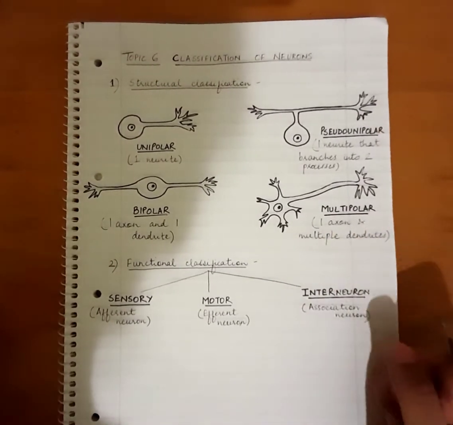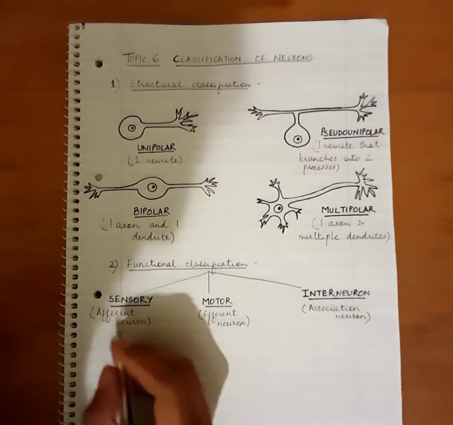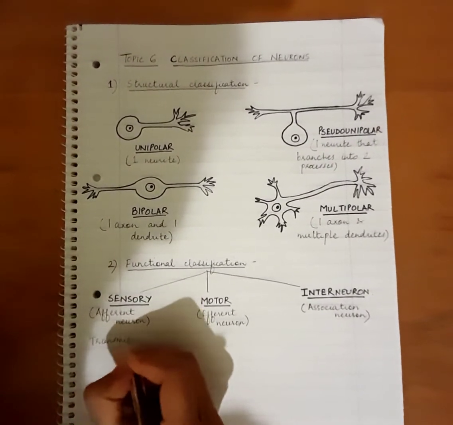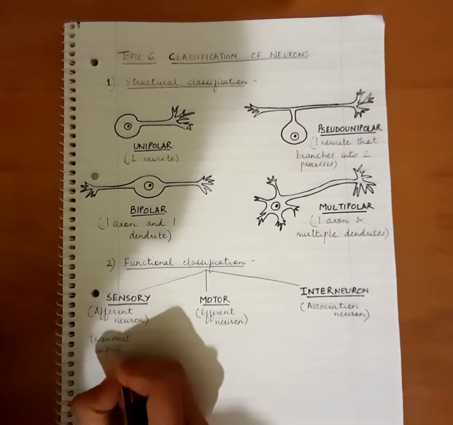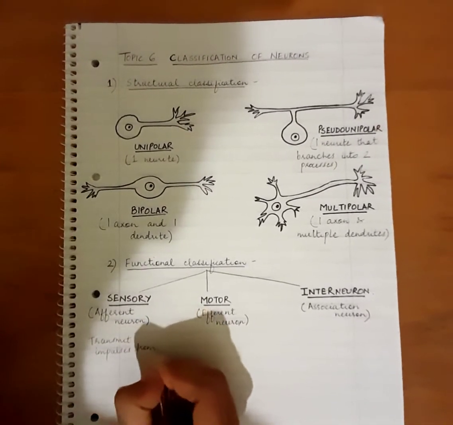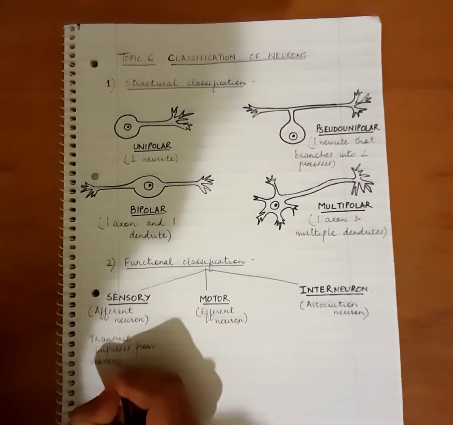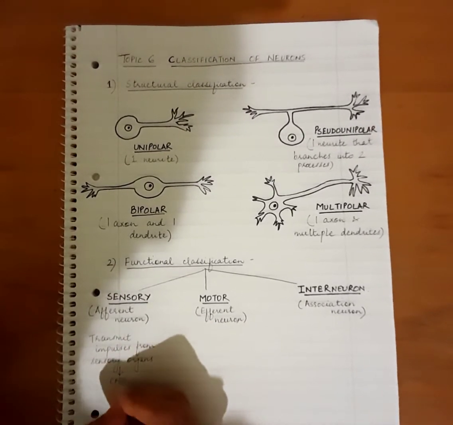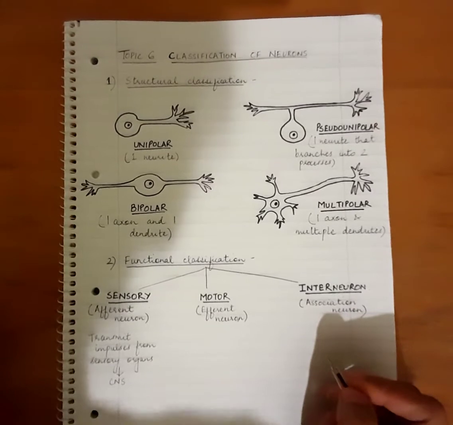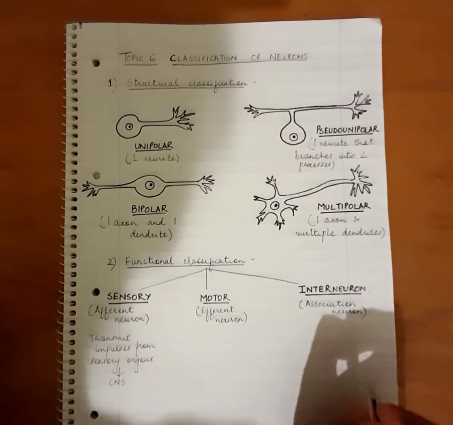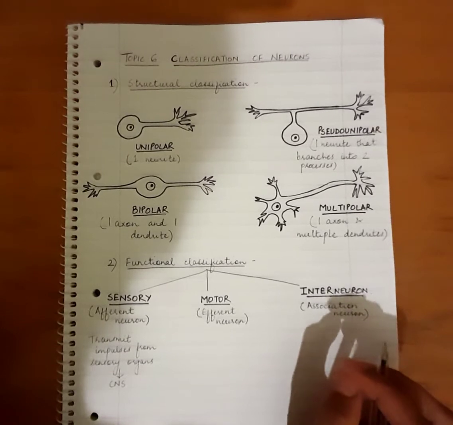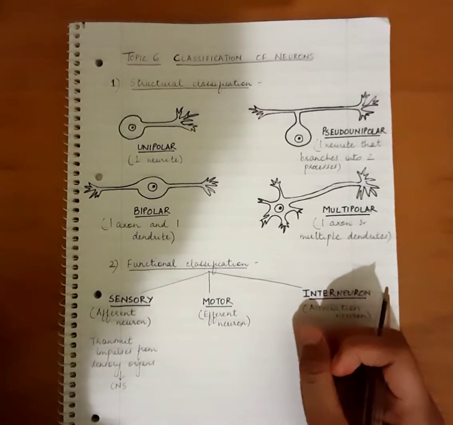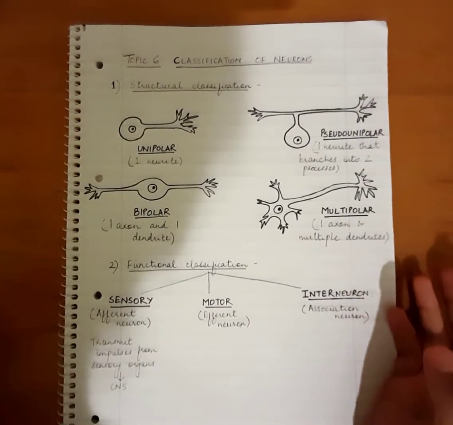So they transmit impulses from sensory receptors or organs to the CNS. Okay, so therefore these neurons are also known as afferent neurons, because they take the sensations from the sensory organs or receptors and pass it on to the CNS for the processing.